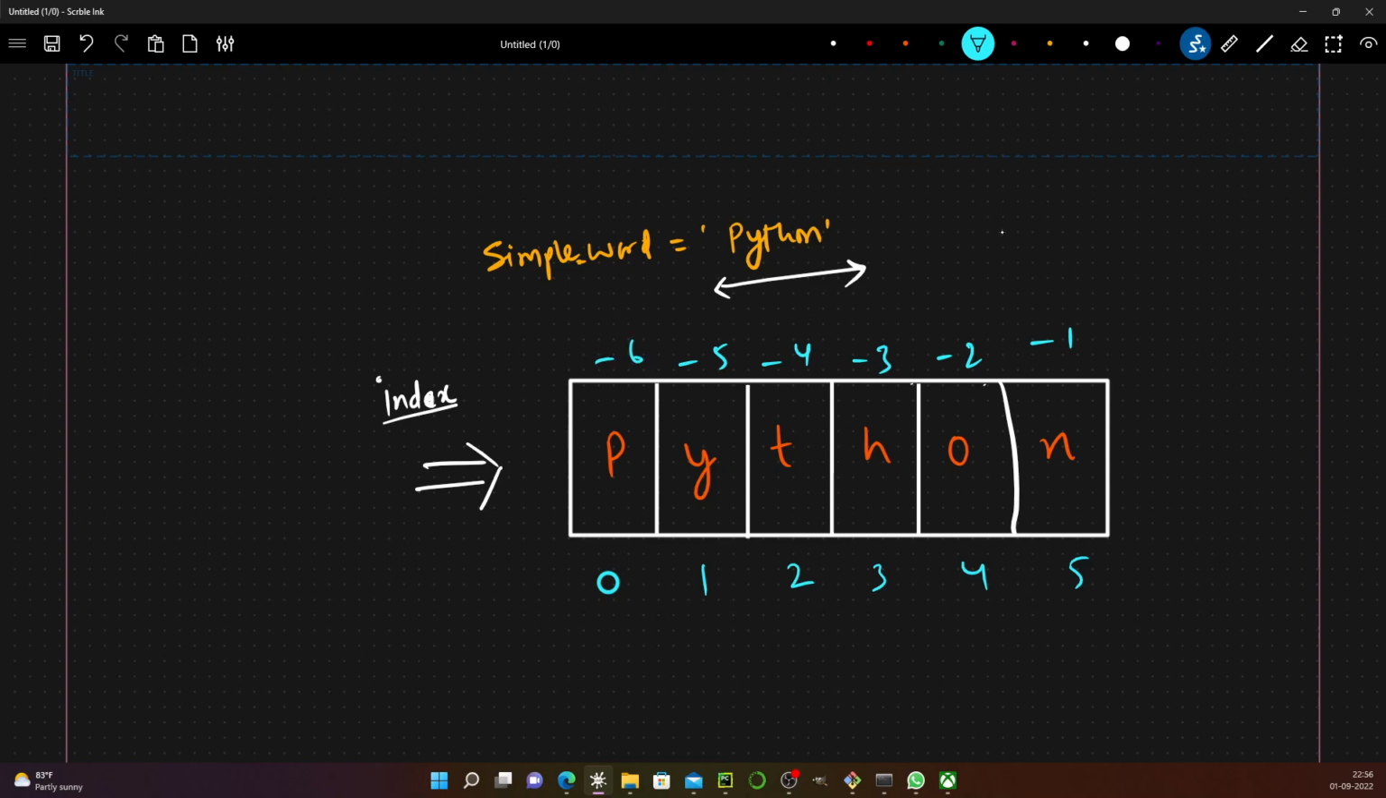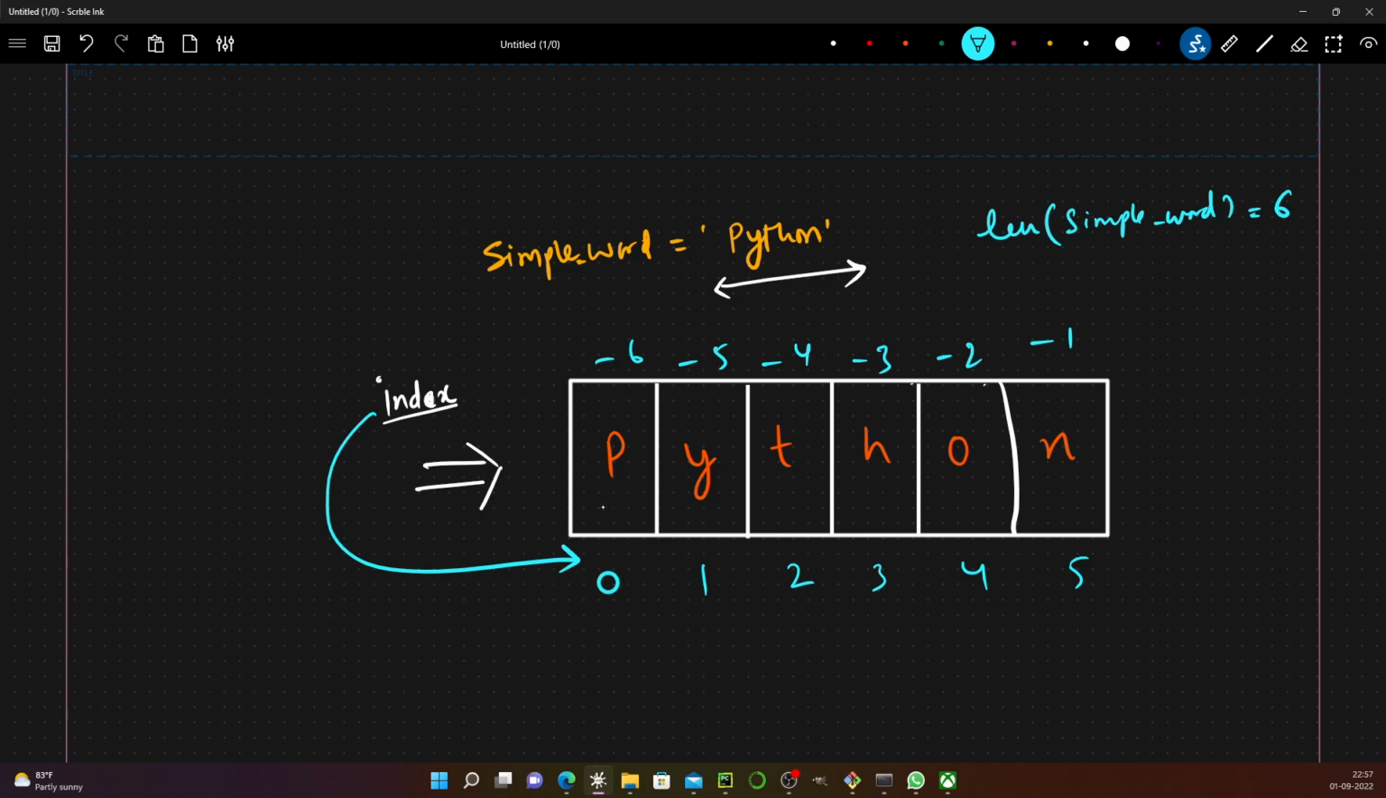If you remember, when I did the len of simple_word, we got 6. If you see here, 1, 2, 3, 4, 5, 6. That's where it gives you the character length. This is called the index of the string. We will see the slicing part of it later, and then we'll understand more about it.